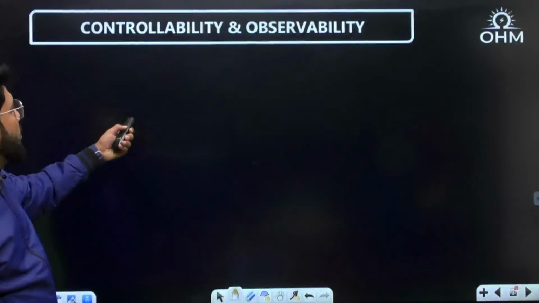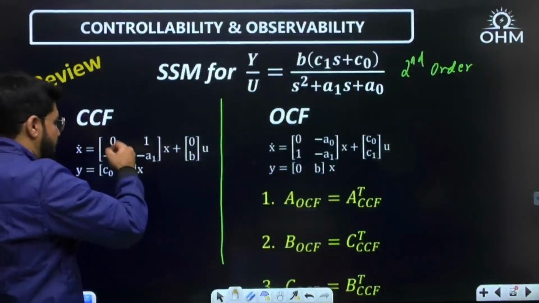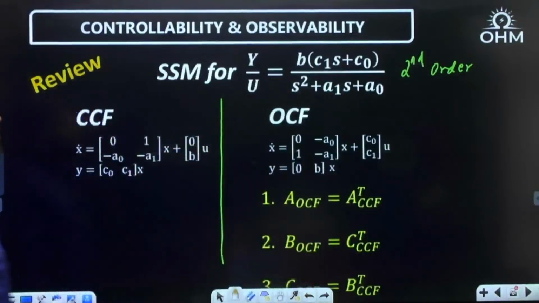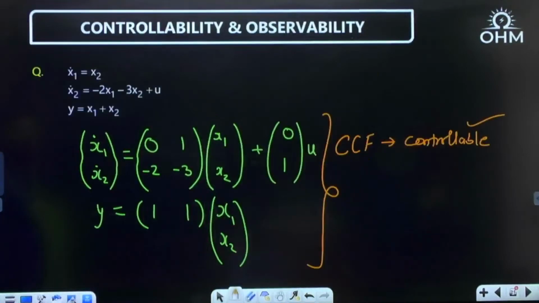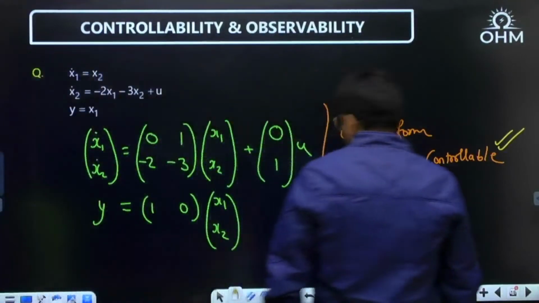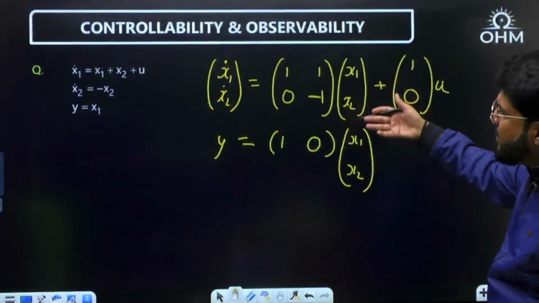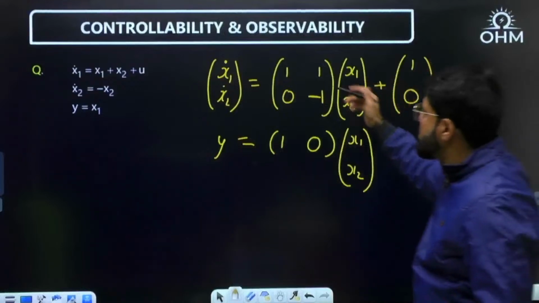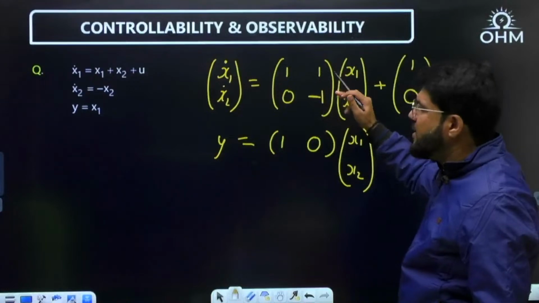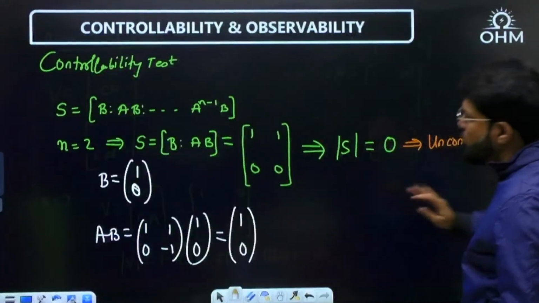Now I've told you what I was telling you right now. If this is the transfer function, this is the CCF form. So again, vice versa, from CCF form, how to write down the transfer function? Let us use the same result. For the first example, I am writing the transfer function. First means actually this is the second example. The question prior to it was not in the CCF form. This is not CCF, not OCF, so we don't apply any CCF or OCF results. We have solved it normally by the full Kalman's test.